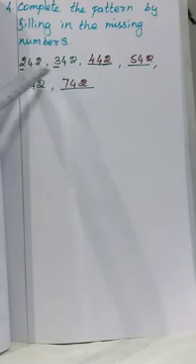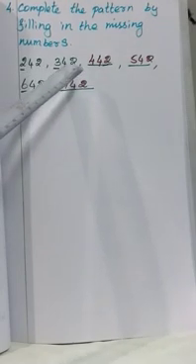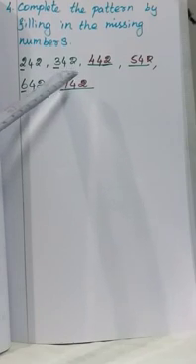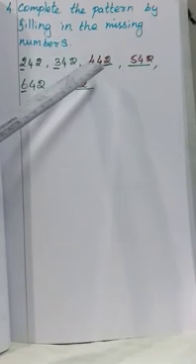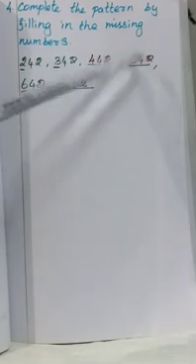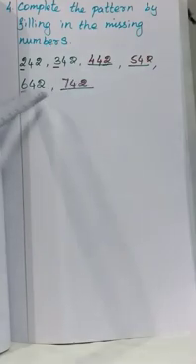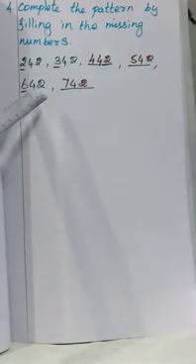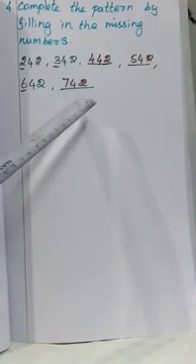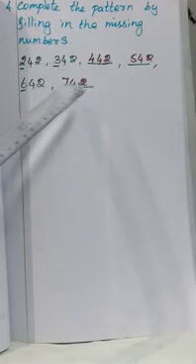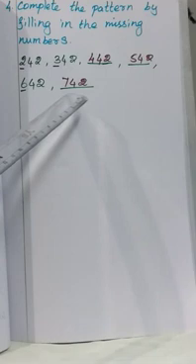Okay, first 242, next 342. So you have to add 100 to this number. So 342 plus 100 is 442. 442 plus 100 is 542. And 642 is given. So the next number is 742. Like that you have to observe the pattern and complete the following.